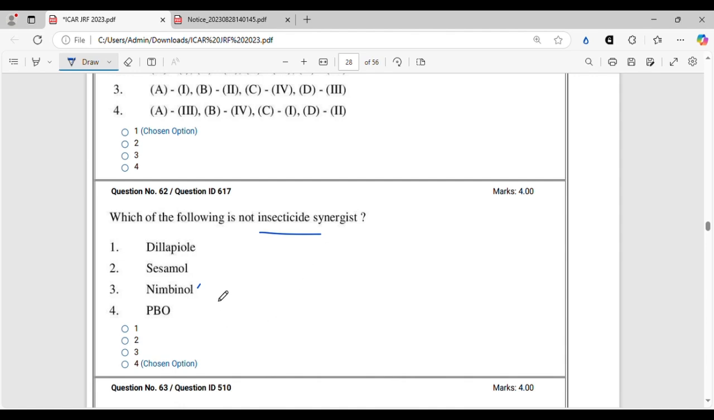So for this question, which of the following is not an insecticide synergist? The answer will be nimbinol. All right, option 3. Insecticide synergist means compounds which are used along with the insecticide to enhance the flowability or the flowing texture of the insecticide, right? So it enhances the capacity of the insecticide to work. That is why it is called insecticide synergist, and which is not, this is nimbinol. You can understand the simple meaning of the words. Synergist, someone who helps. Synergy, there is a positive interaction effect, right?